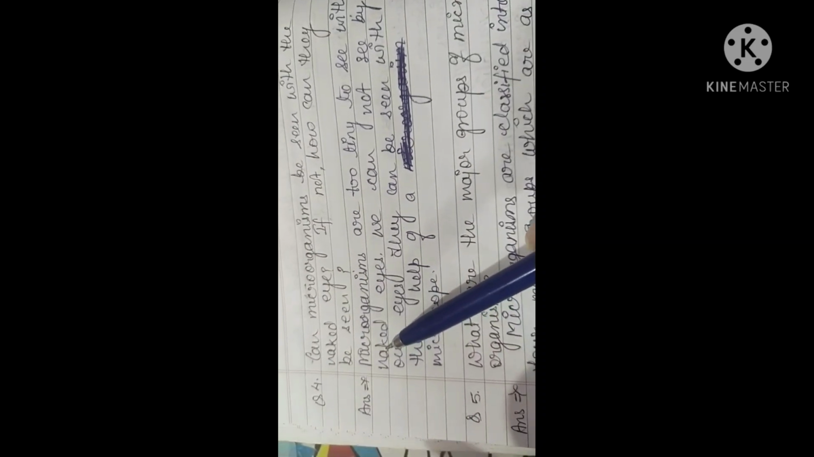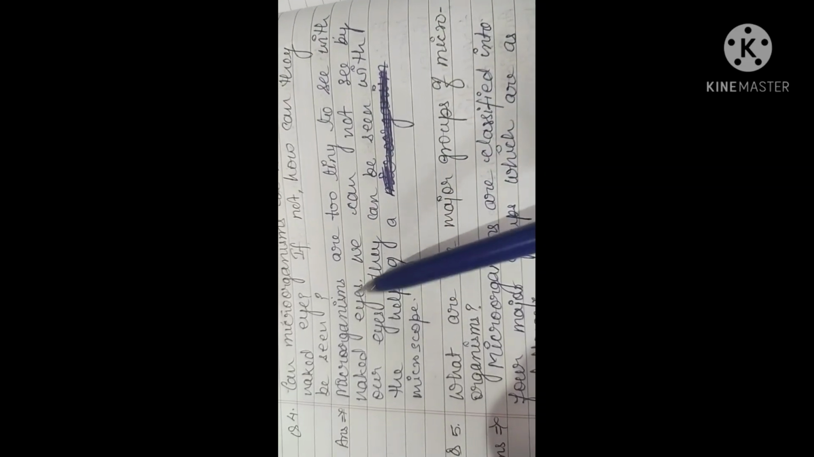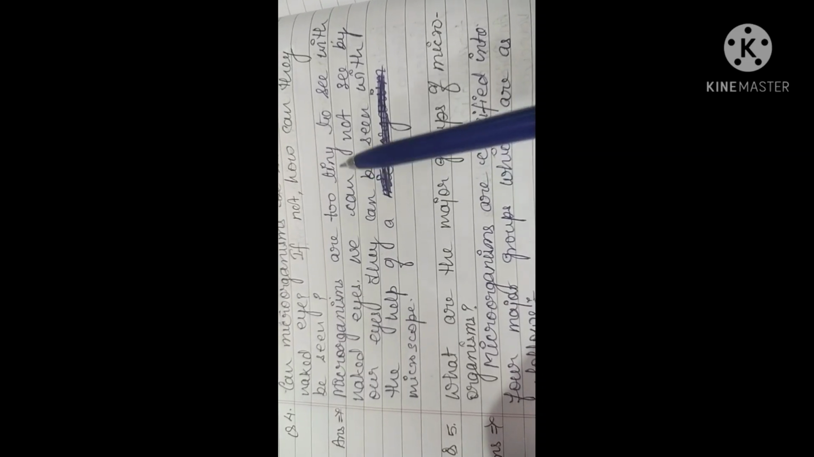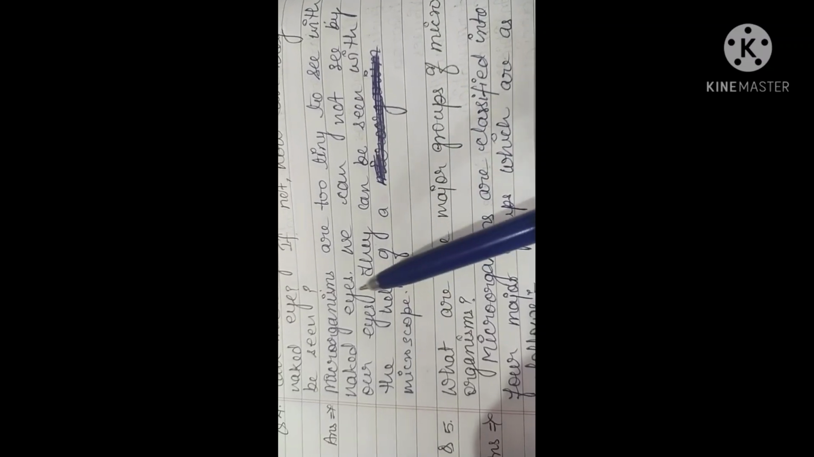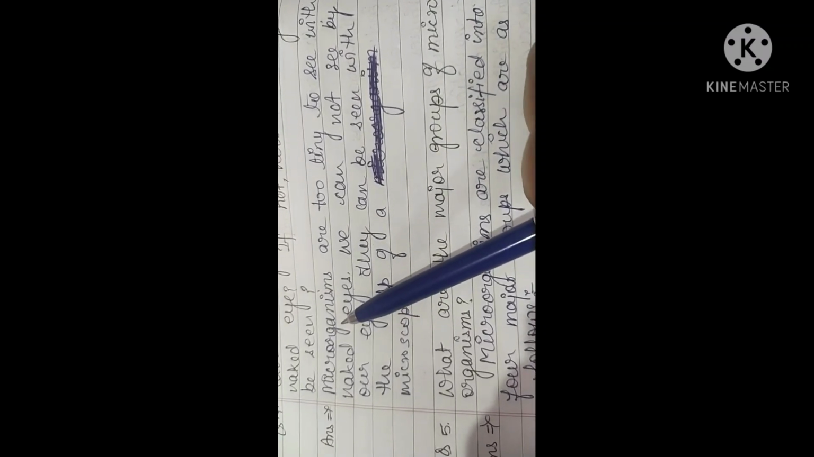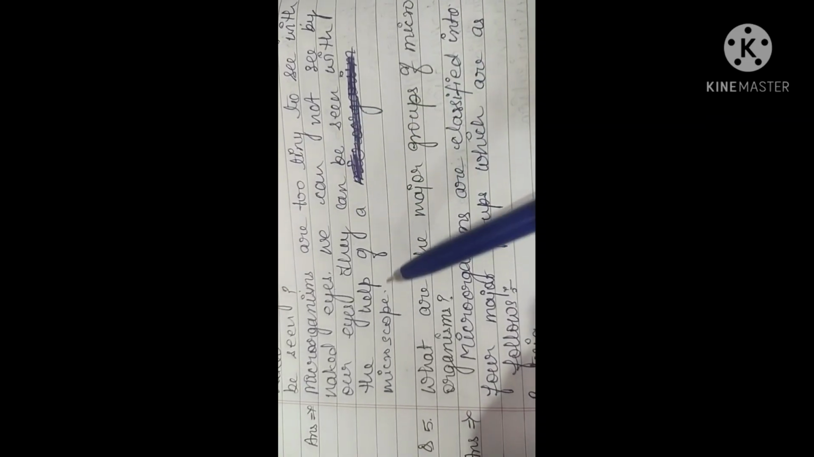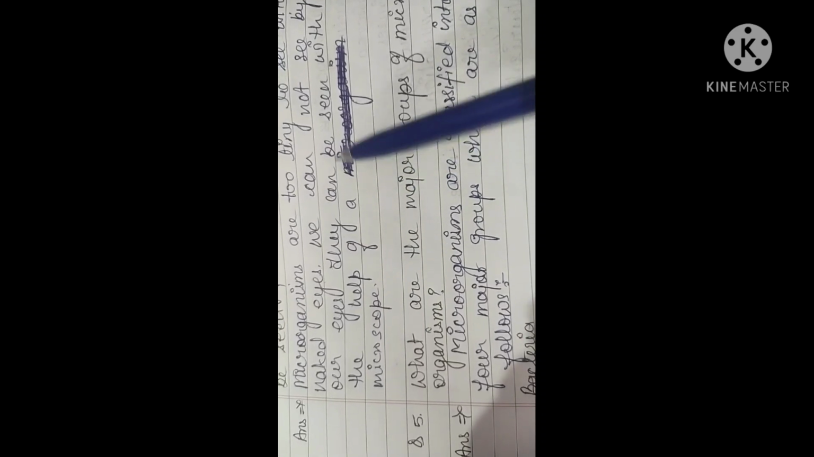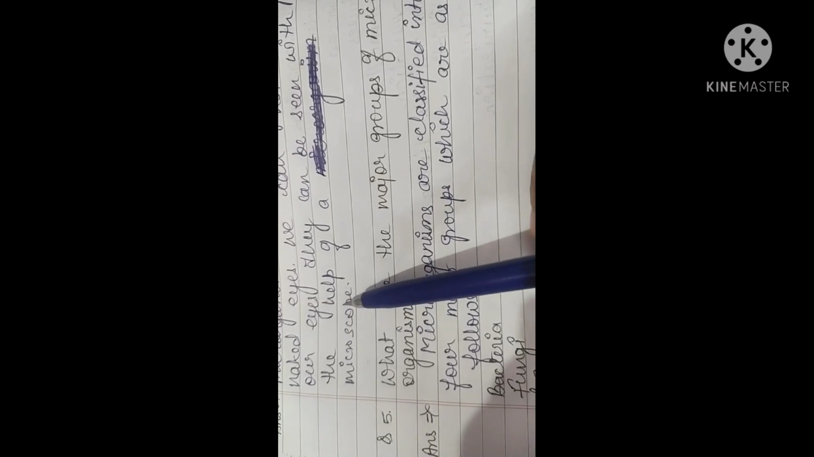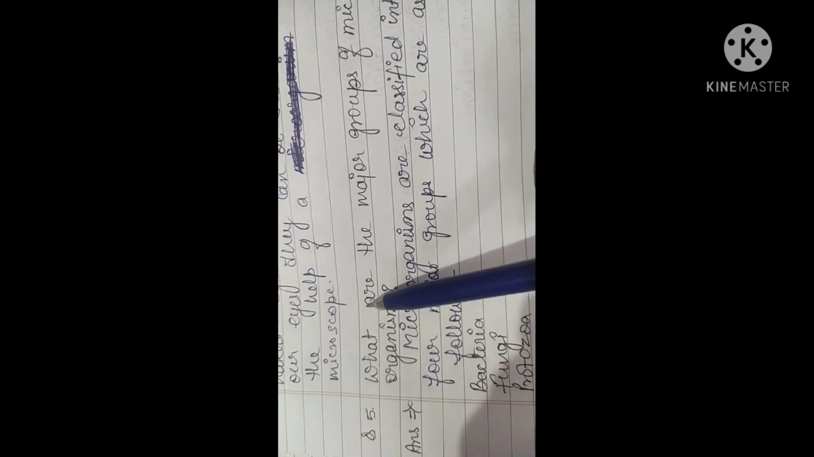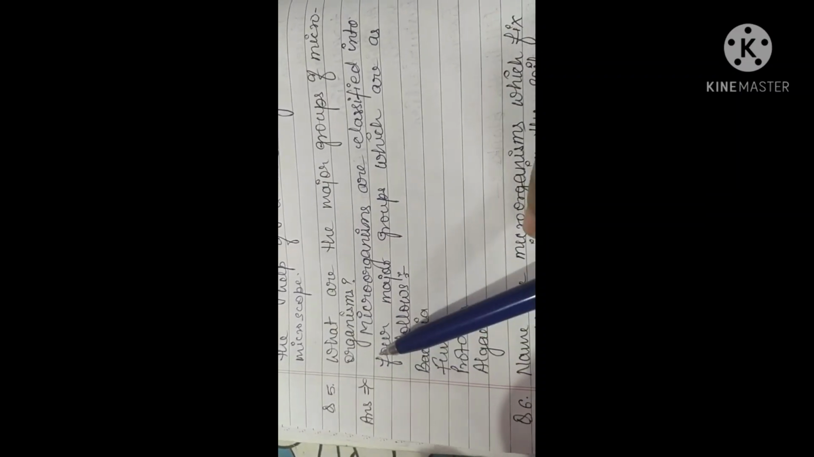The answer will be, microorganisms are too tiny to see with naked eyes. They are very small, so we cannot see them with our eyes. They can be seen with the help of a microscope only. A microscope is an instrument by which we can see all the tiny microbes in a larger size. Now question number 5.